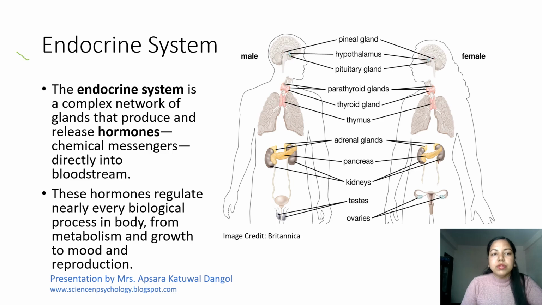So this video mainly focuses on the endocrine system. We will be discussing the glands and their related hormones. The endocrine system is a complex network of glands, because as you can see, there are various types of glands and they are forming a network. They produce and release hormones, that is chemical messengers, directly into the bloodstream because they are ductless glands. These hormones regulate nearly every biological process in the body, from metabolism and growth to mood and reproduction.